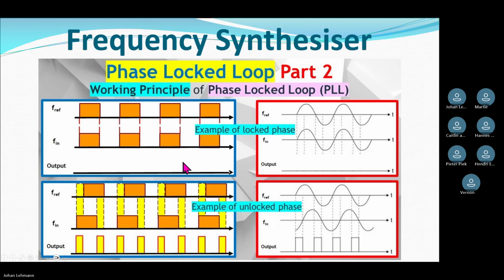Okay, this is what I was talking about. On the top, I have the two signals, my crystal oscillator and my frequency coming out the divider. And you can see these two signals are in perfect harmony with each other.